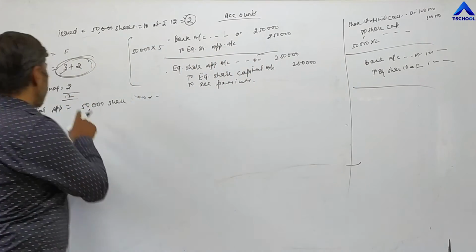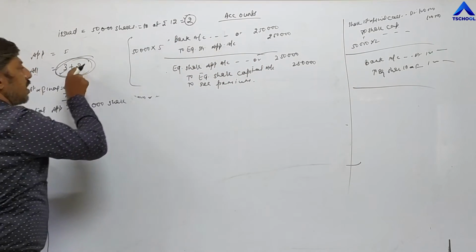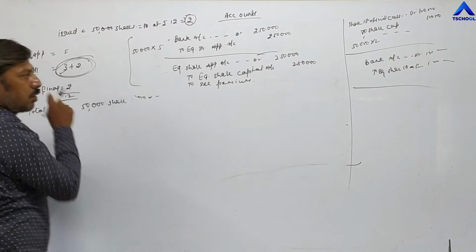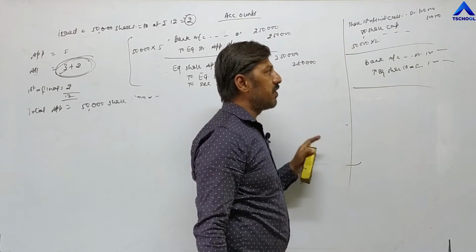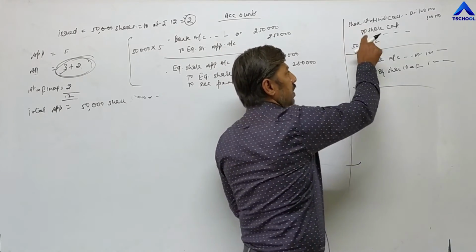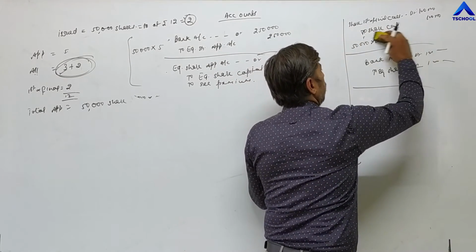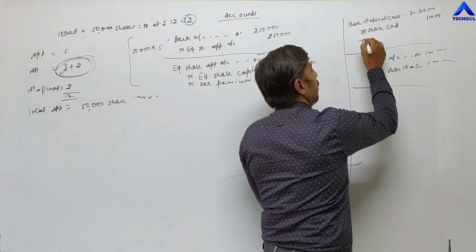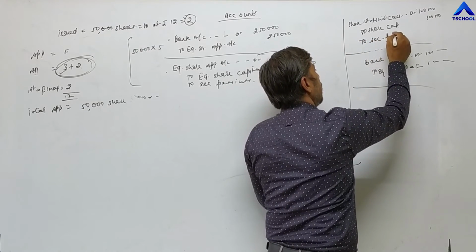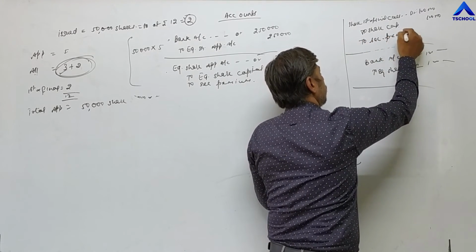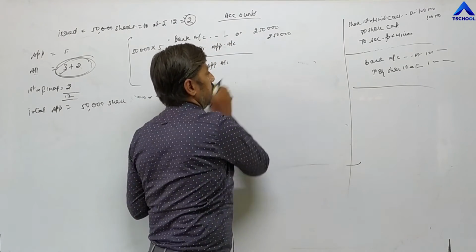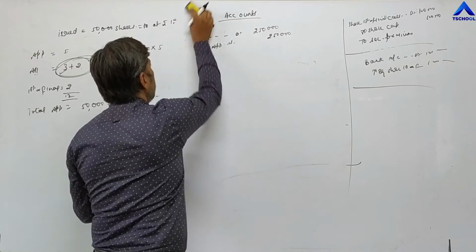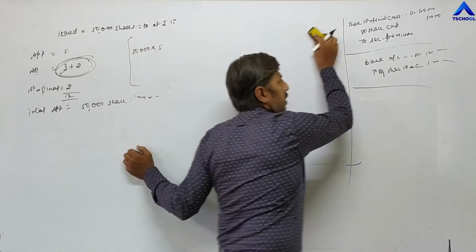If this premium of 2 rupees is demanded at the time of the first and final call, we have passed 2 entries for the first and final call. So where we have written capital in the first entry, to share capital, here we have to write to security premium. Security premium is written where capital is written. So along with capital we have to write the security premium account.